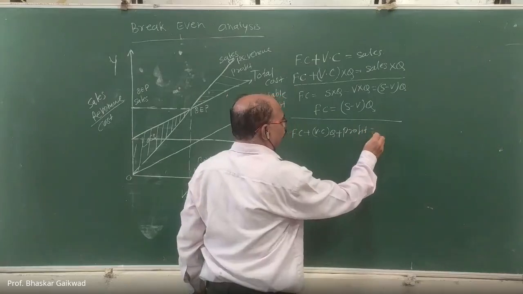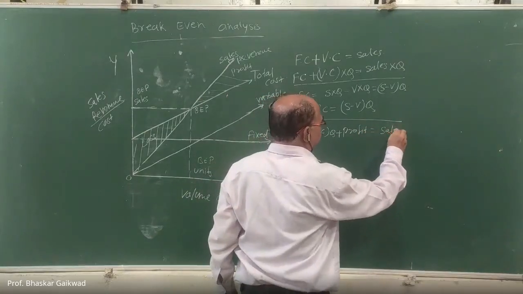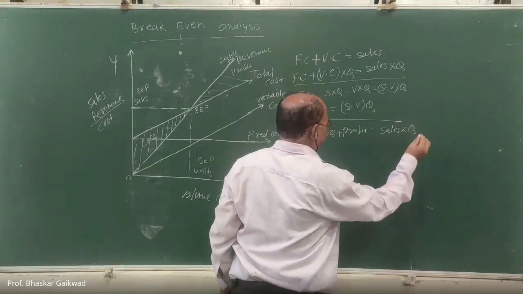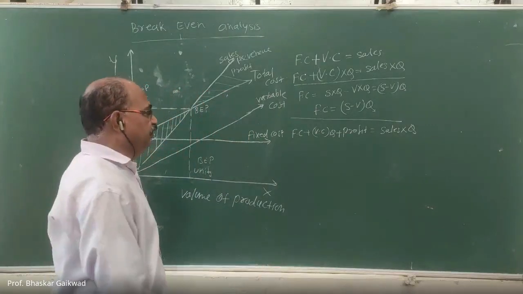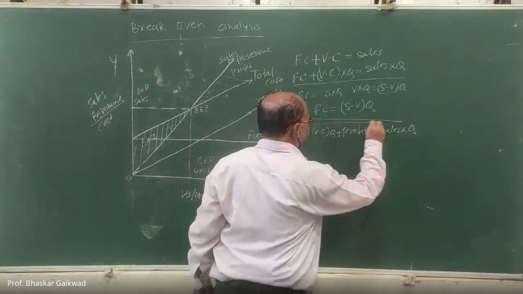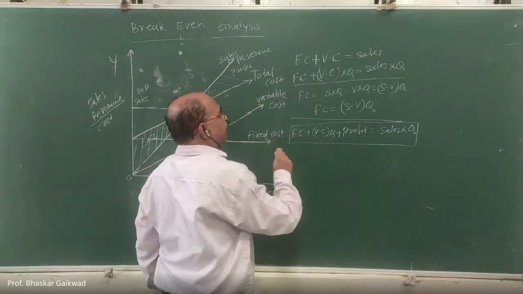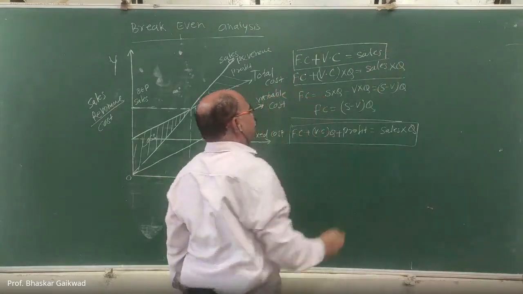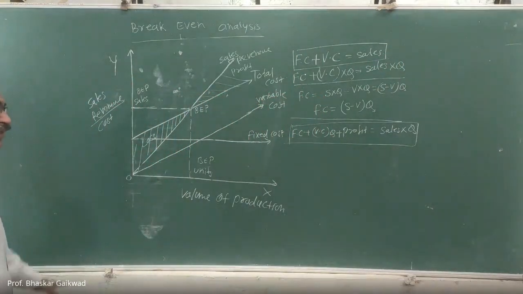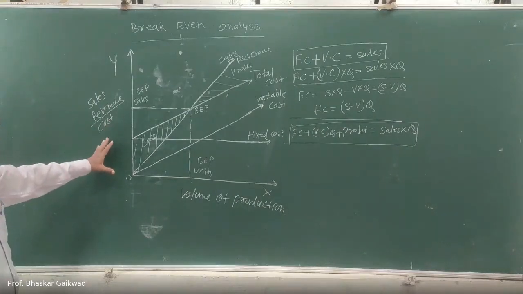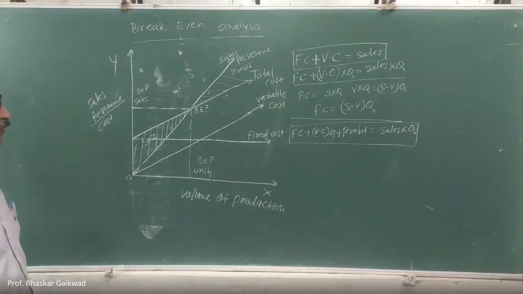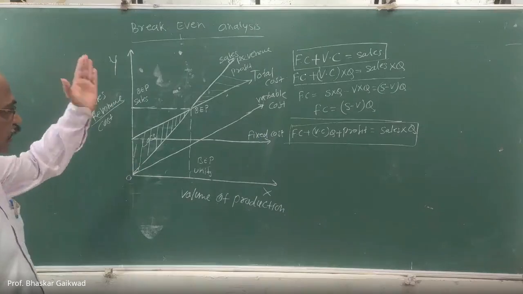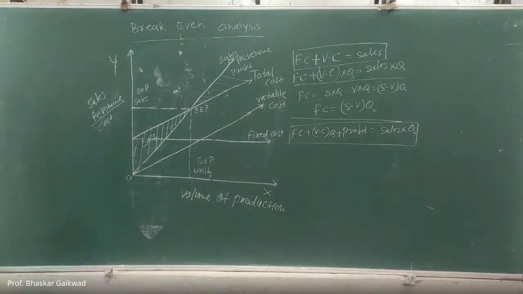Profit is equal to sales into quantity. So this is also one more equation. So this is one equation and this is one more equation. These two equations you have to remember under this. And after this, we can calculate the other things.